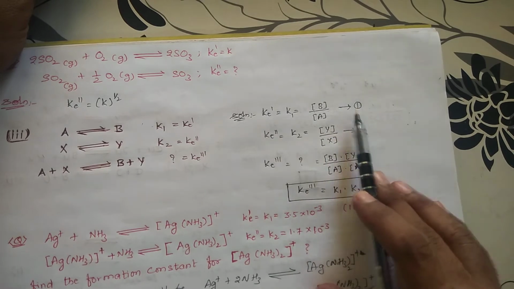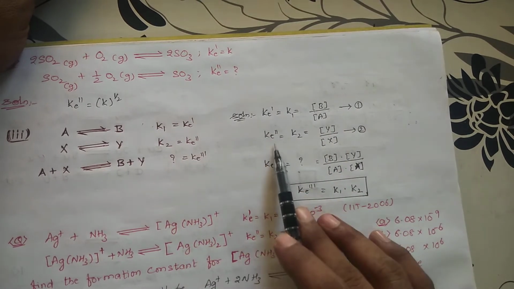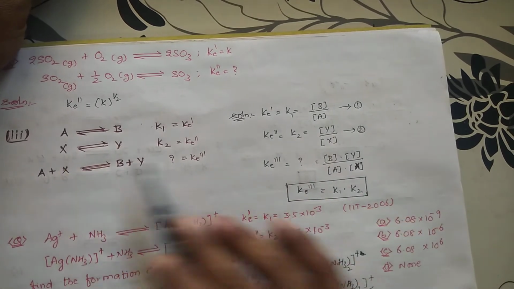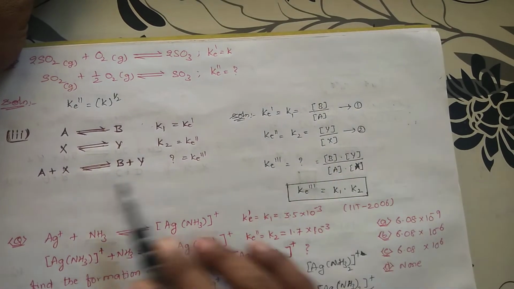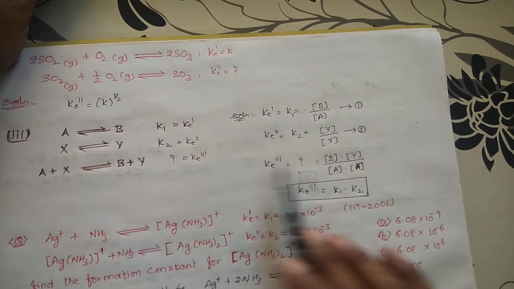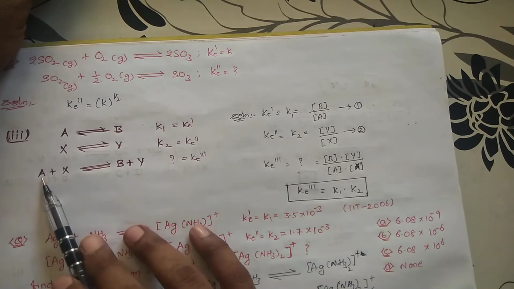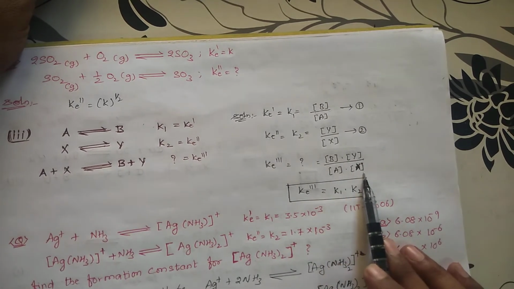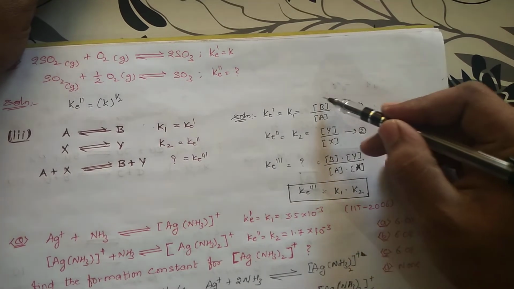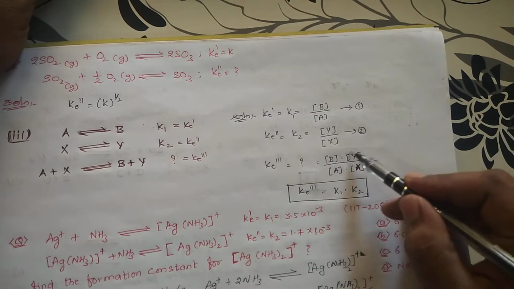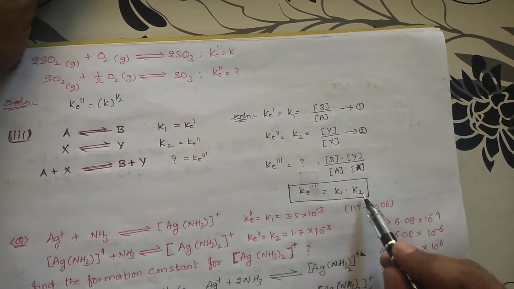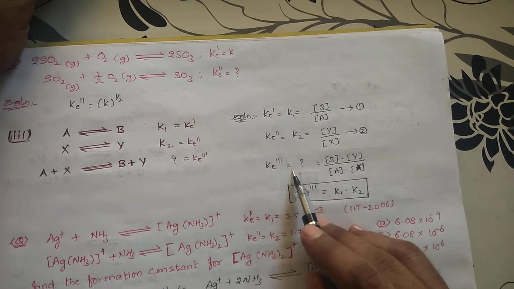So this is the first equation. Write this equation: Ke double prime, which is K2, is equal to the concentration of products Y over the concentration of X, the reactant. So you are getting the second equation. Write the third equation: Ke double prime equals concentration of products B into concentration of Y, by concentration of A into concentration of X. Okay, and you know B by A is K1, Y by X is K2. So if you multiply K1 into K2, you will be getting Ke double prime.